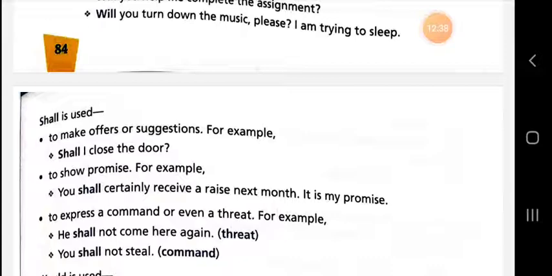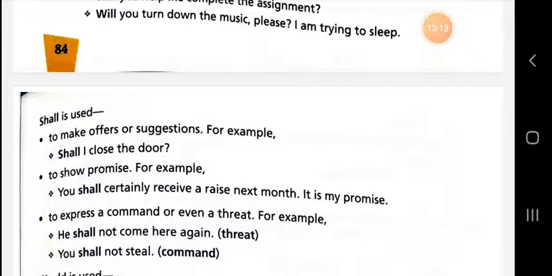Next point regarding shall. Dear student, shall is used to show a promise. You shall certainly receive a rise next month. It is my promise. So whenever you are going to make a promise to anybody, you can use shall in that sentence. Shall is used to express a command or even a threat.